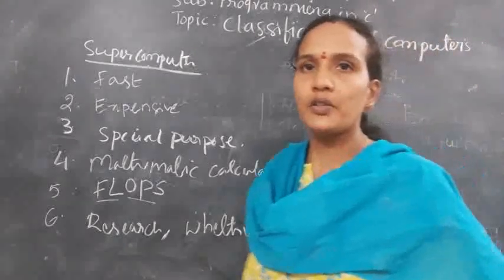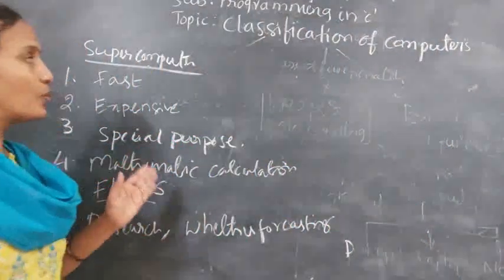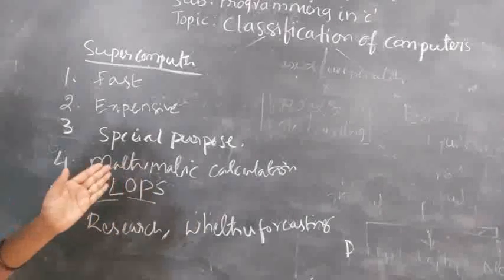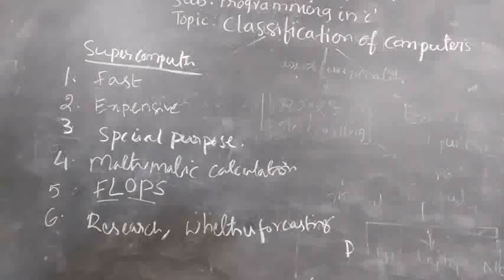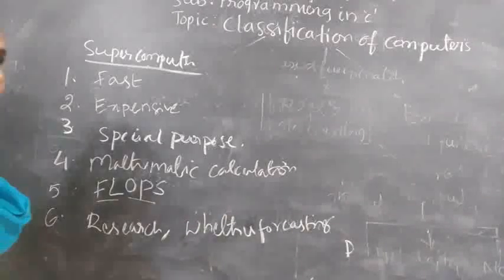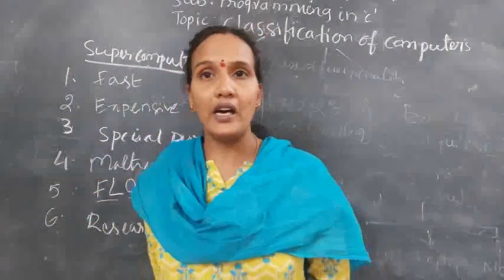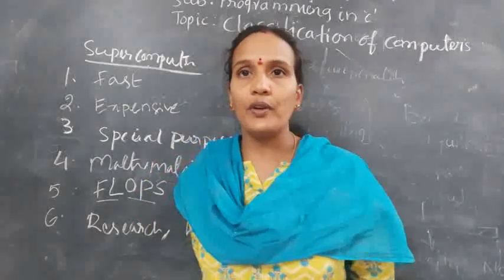Understood? So this is nothing but a supercomputer. This computer is very expensive and very fast, and these computers are designed for a special purpose, and this computer consists of thousands of mathematical calculations. Supercomputers actually play an important role in the field of research, including quantum mechanics, weather forecasting and all. Actually this computer is used to store a large volume of data, and one more point is this